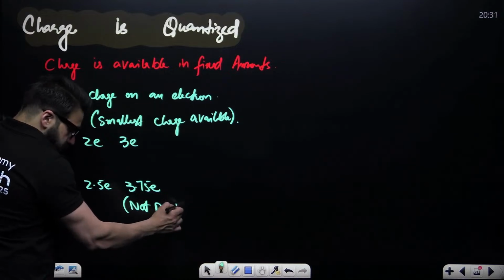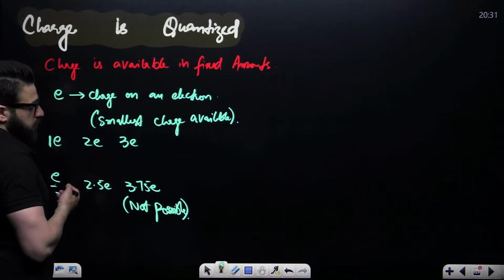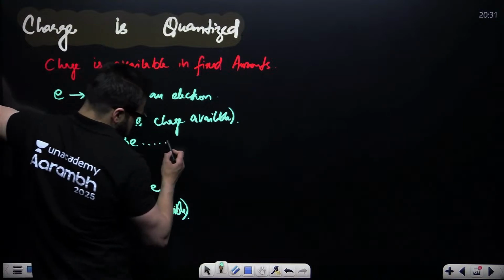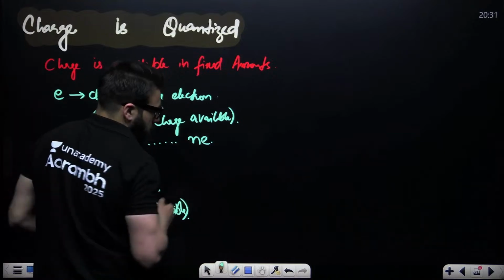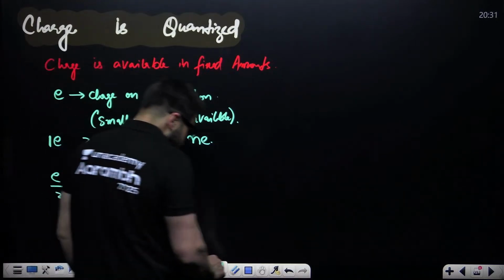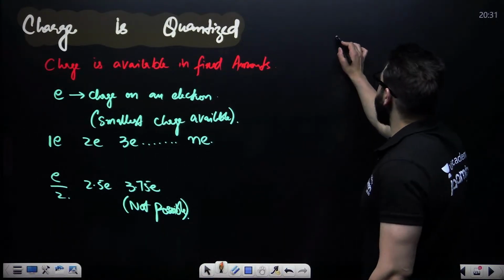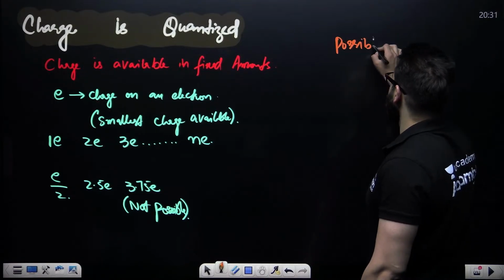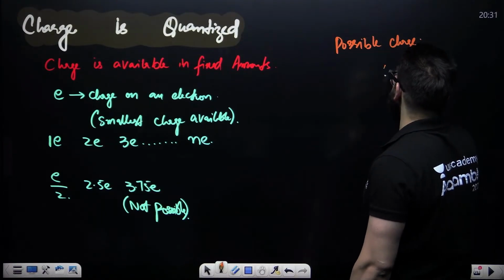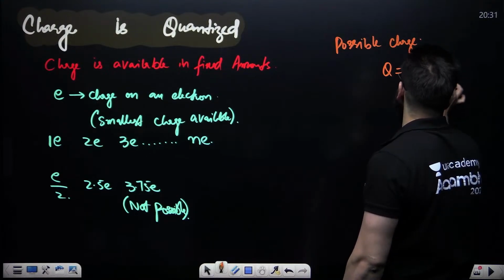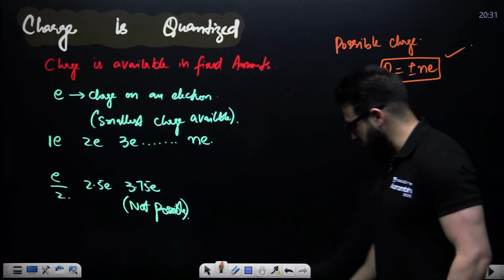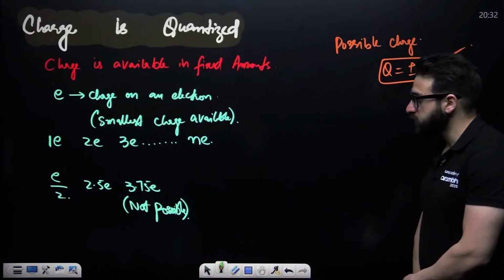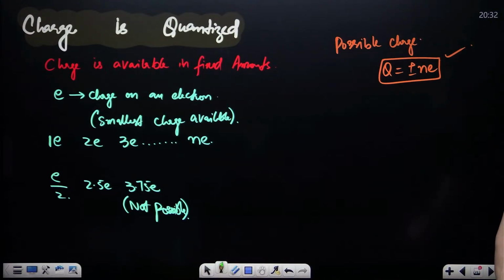3 electrons is possible, 0.75 is not possible. Similarly, we can say n times e, where n can be 1, 2, 3, 4, and so on. So the charge that exists is Q equal to plus minus n times e. This is the charge which is possible.